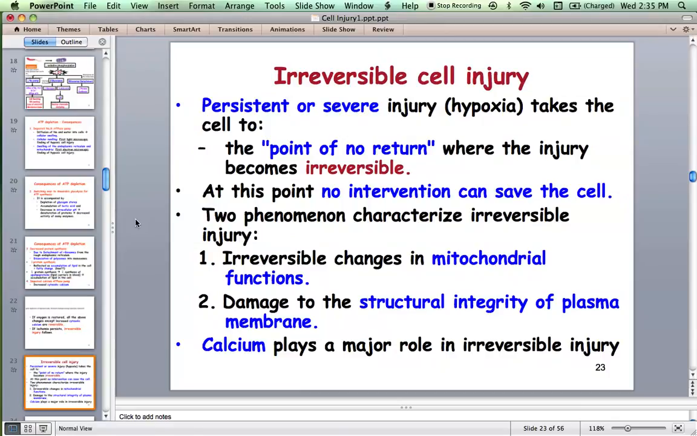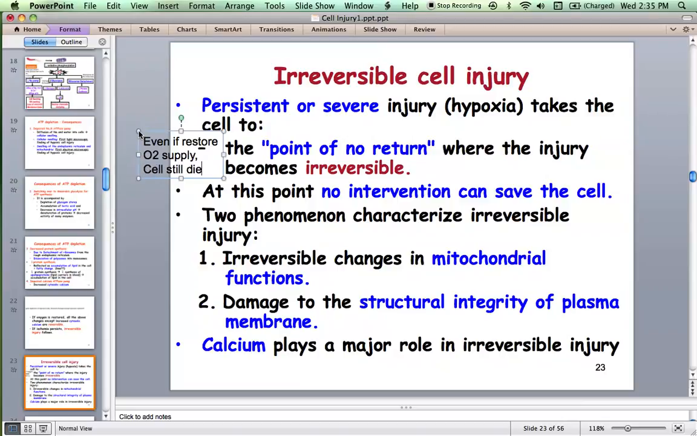When do you call it irreversible cell injury? If there is persistent or severe injury, let us say hypoxia, it can take the cell to the point of no return. That means the damage is so severe that even if you restore the oxygen supply, even if you reperfuse the tissue, the cell cannot survive. Eventually it will die. That means at a certain point, the damage caused to the cell becomes irreversible.